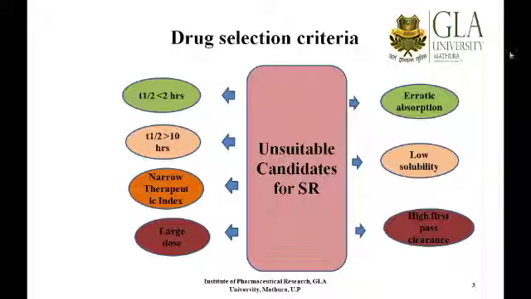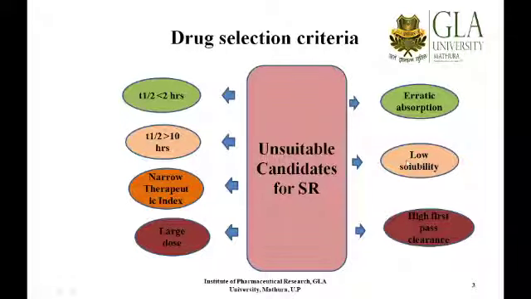But those drugs which have site specific absorption will always be poor candidates for a sustained release dosage form. So rather we should be thinking of some targeted therapy for them, or we should be designing a delayed release formulation for them. Now another aspect is low solubility.